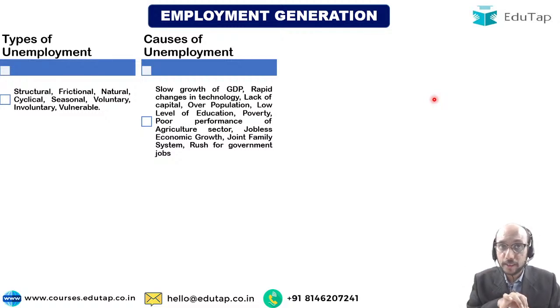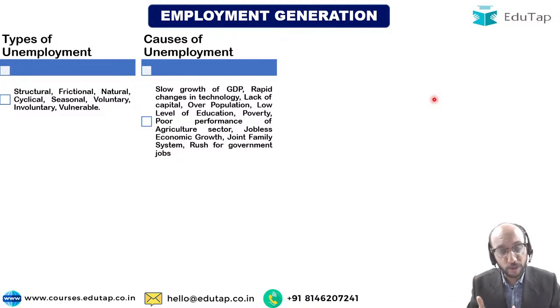Lack of capital, again we have discussed lack of capital when we were talking about poverty alleviation, so you understand. We had discussed overpopulation when we were talking about poverty, so you understand that there are very small number of jobs, or even if there are a good number of jobs, the population burden is so huge that we are not able to provide employment to all those seeking employment. Low levels of education is a problem, or low levels of skills, or inadequate skill sets is a problem.